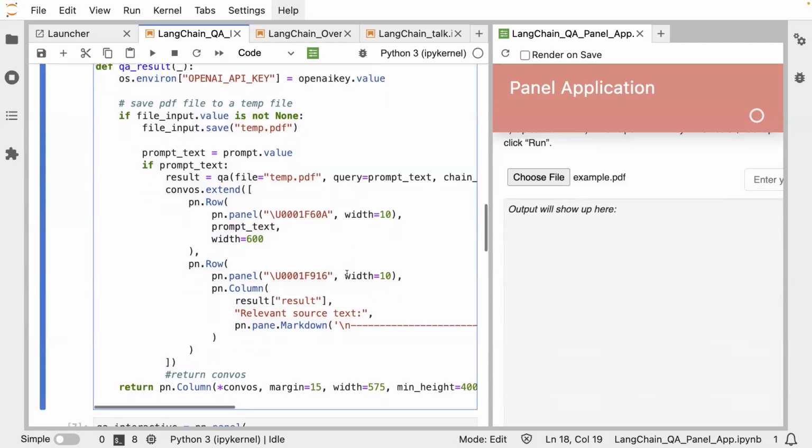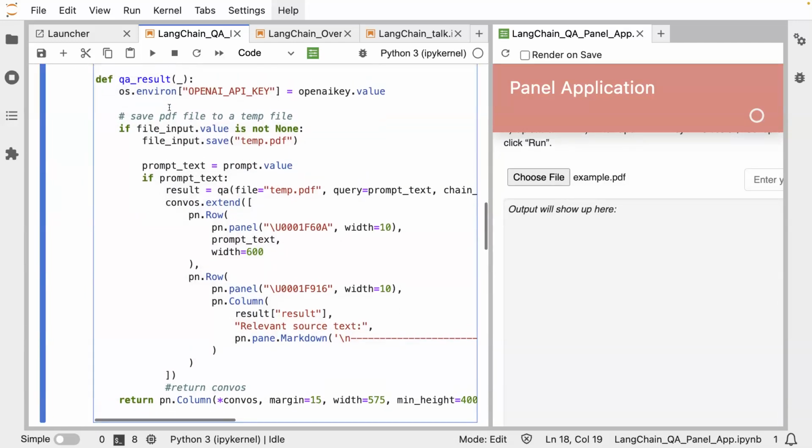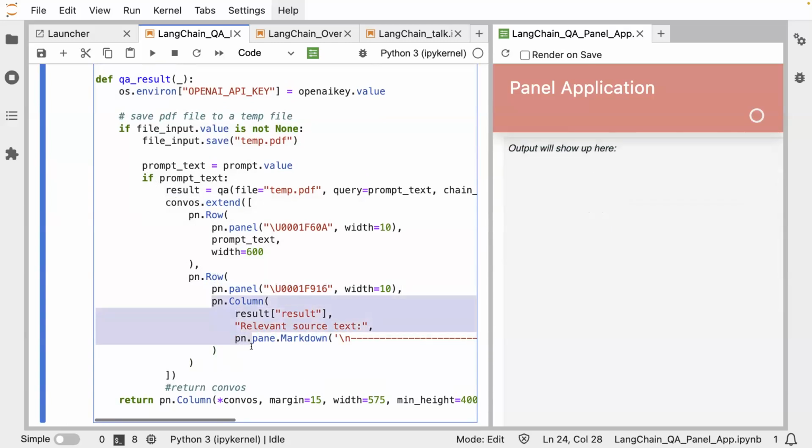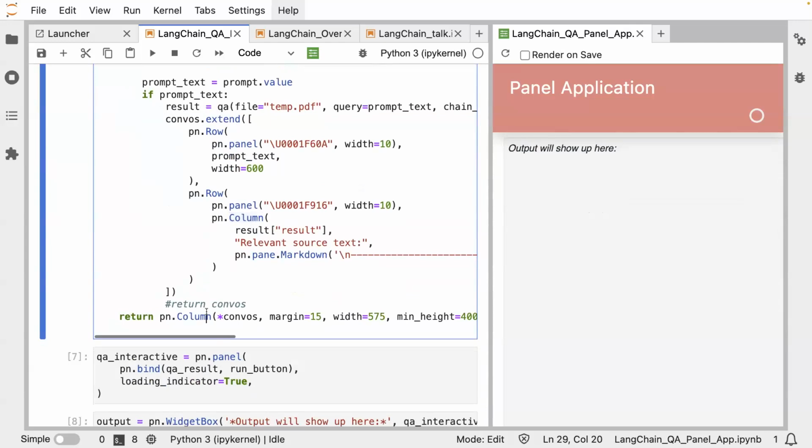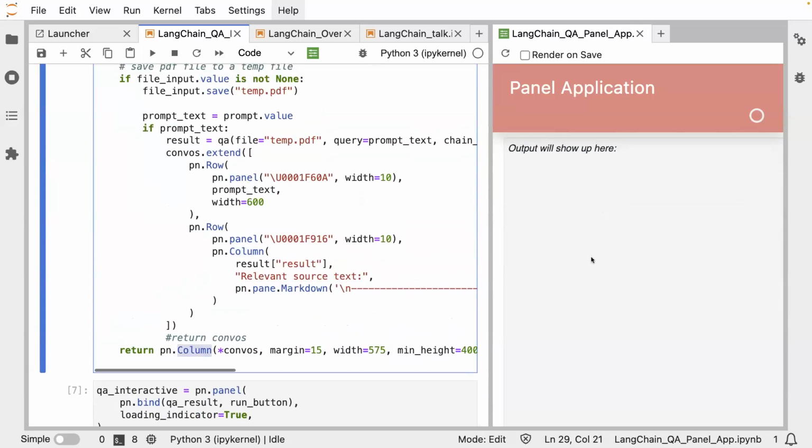So that's why this function turns the result, you can see here's the result, into a panel object. This is kind of complicated, but it's just layout. I want to lay out everything. This is an emoji, and after the emoji, I want to show the result. Column means we lay out everything in a column, and then it returns a panel object that can show up here.